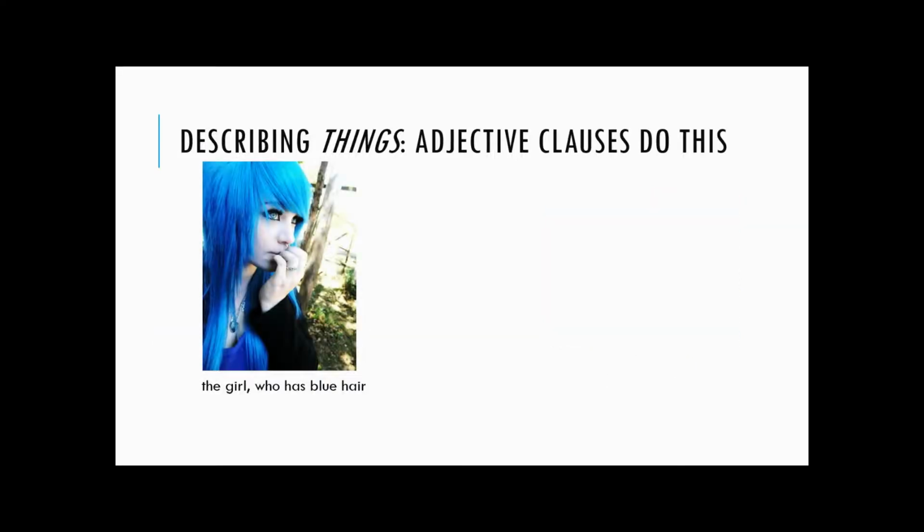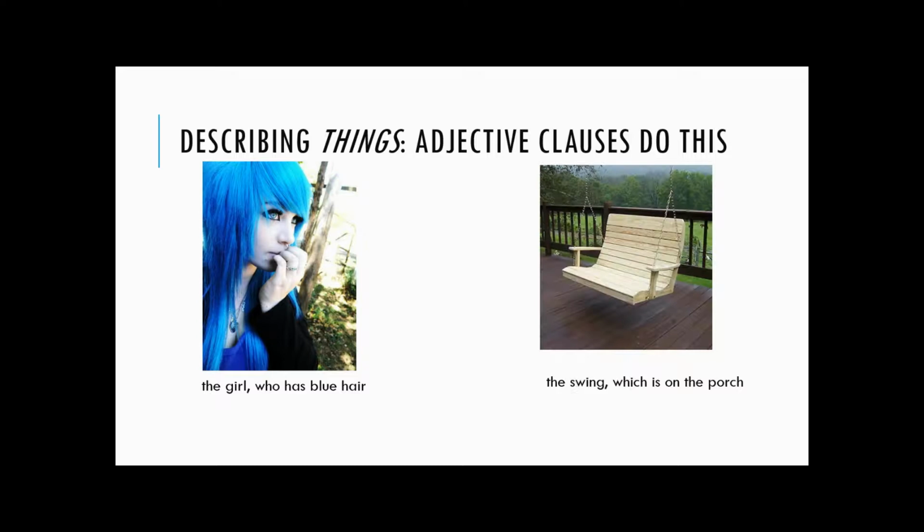The girl who has blue hair. The swing, which is on the porch. It's not hard to picture these things without having to imagine them doing anything. They make sense even though they aren't complete sentences.